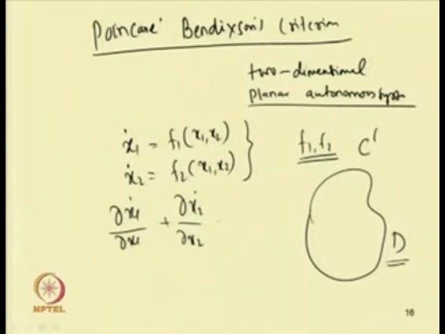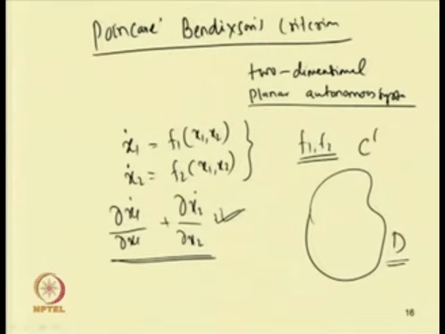It should either be 0 or change sign. If it does not change sign or does not become 0, then there is no possibility of existence of a periodic solution. So, for existence of a limit cycle in this region, this expression should either vanish or be 0.